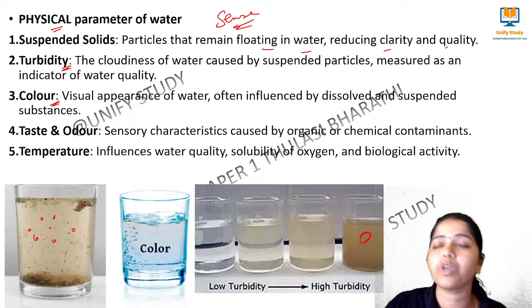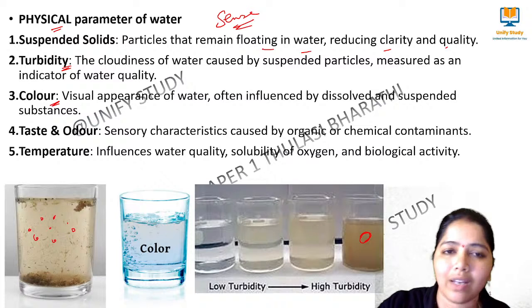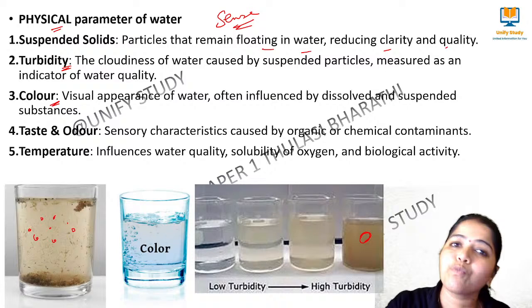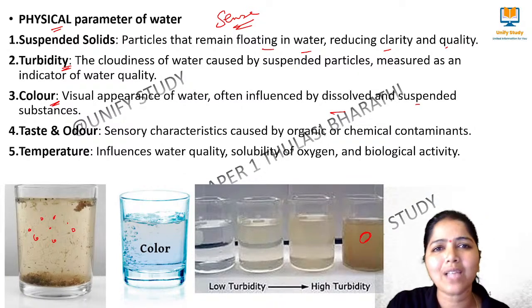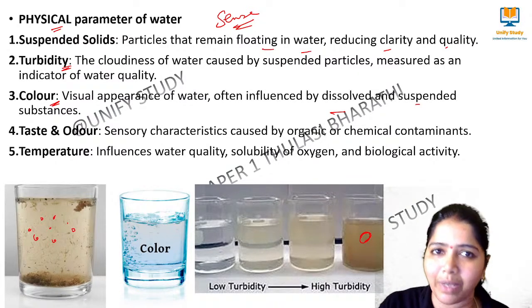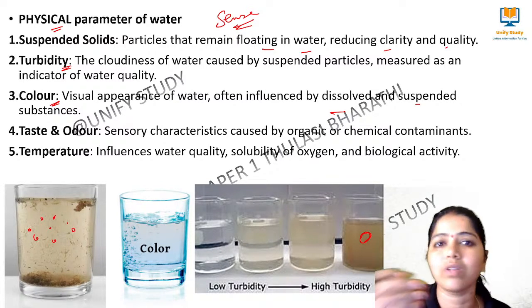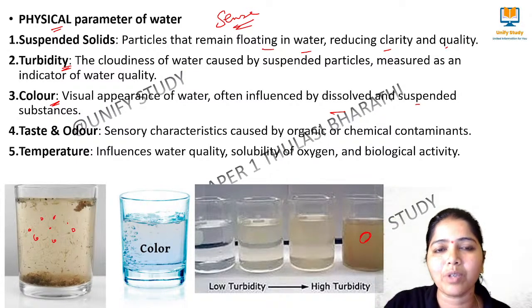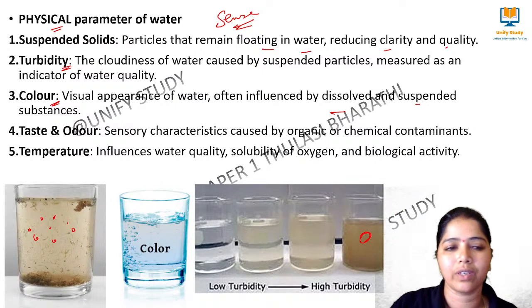Next we say color. Some water will look colorless, some water will be green in color, sometimes brownish, sometimes bluish. Have you identified? So that appearance of the water talks about the dissolved and the suspended substances. Simple example, if you take jeera water, the color will be greenish. If you take Ajwain water, that will be brownish. If you go to Kerala, they will give you Padimugam water, and that will be pinkish in color. So color tells you about the quality of the water.